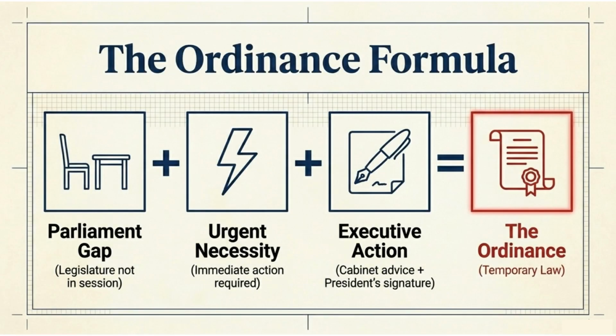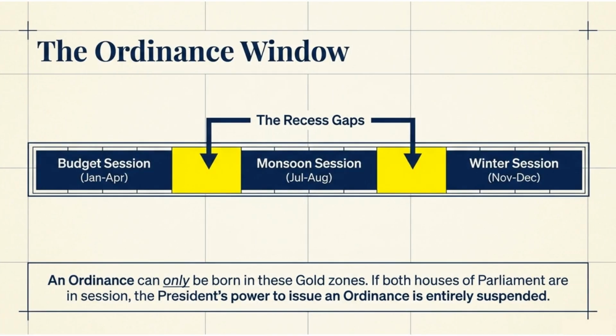The ordinance formula requires three elements: a Parliament gap when the legislature is not in session, an urgent necessity for immediate action, and executive action which includes cabinet advice and the President's signature. This results in the ordinance, which is a temporary law. The ordinance window shows that an ordinance can only be born during the recess gaps between the budget, monsoon, and winter sessions. If both houses of Parliament are in session, the President's power to issue an ordinance is entirely suspended.